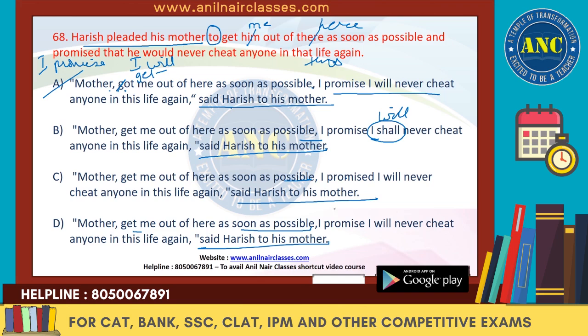So we cannot keep "shall." So, I will never cheat anyone in this life again. Let's keep it on hold. I promise I will never cheat anyone in this life again. So what's the difference between them? C says "I promised," so this should not be there. So C will also go. B will also go, and D will be the right answer.